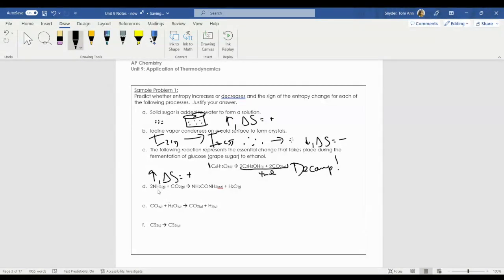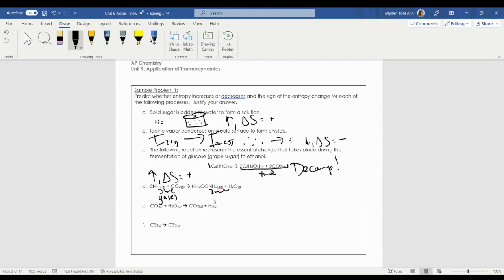Here I have 3 moles of particles total, becoming 2 moles of particles. So this is not a decomposition reaction. In fact, some of these smaller molecules are coming together to form something more complex. Not only that, but all the moles of reactants are gases on my reactant side.